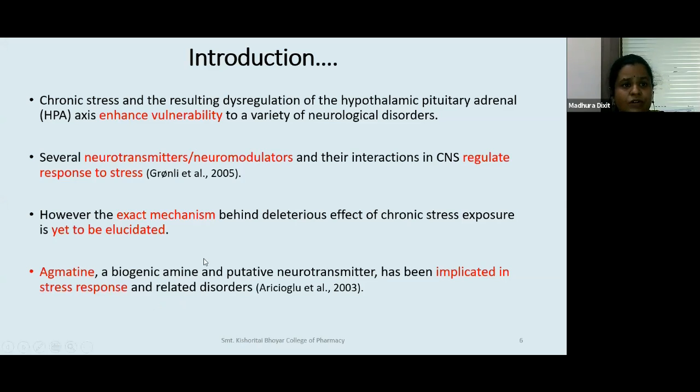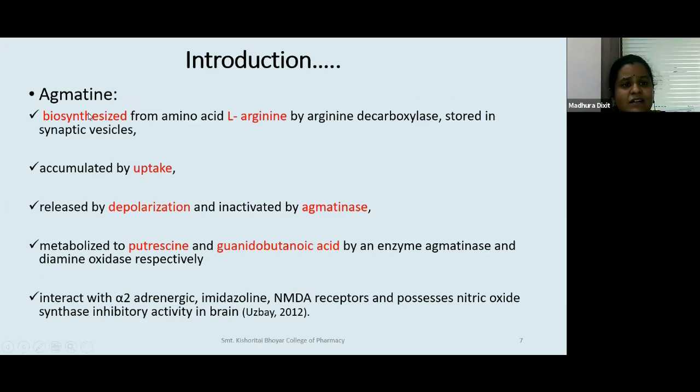This we know. Now, what is agmatine? It is a putative neurotransmitter, again, that is biosynthesized from L-arginine. L-arginine is the precursor, stored in the synaptic vesicle, accumulated by the reuptake process of a neurotransmitter, and released by depolarization. So a signal would come and release it, and it is inactivated by agmatinase. Agmatinase is a specific enzyme system that is required for breaking down agmatine.